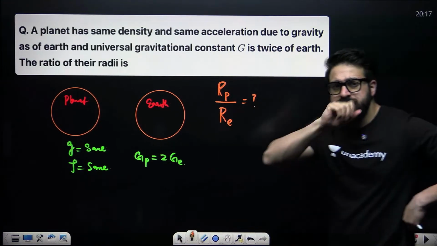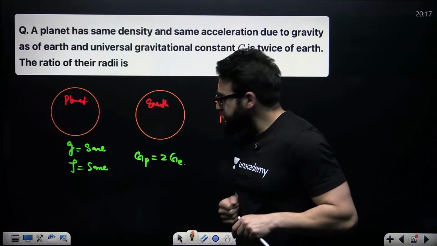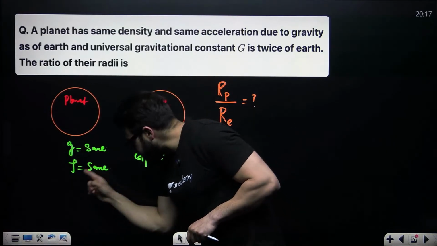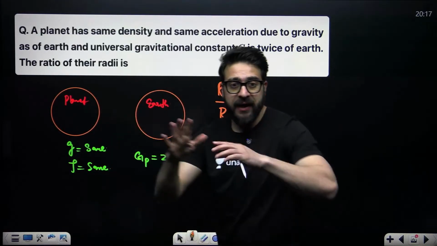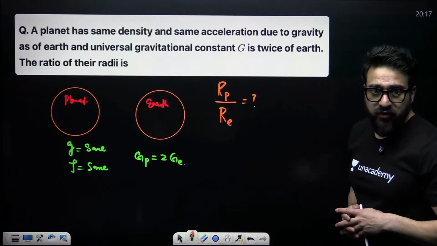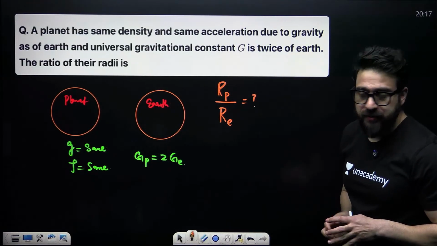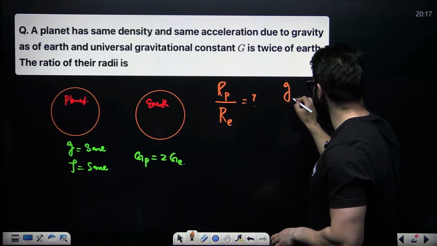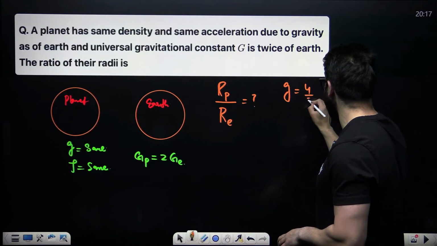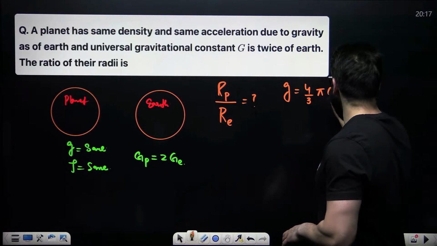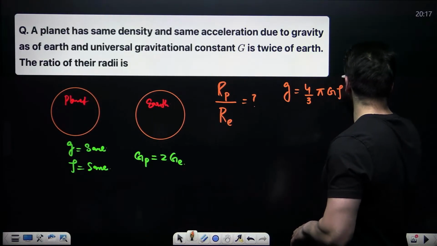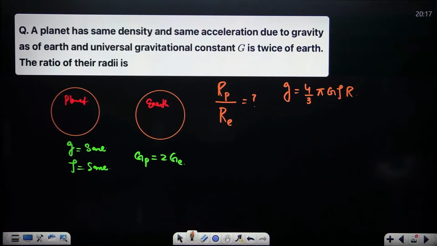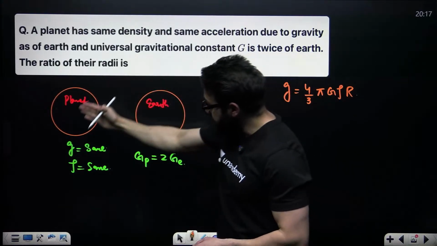Guys, in this particular case, density is given. Which formula am I supposed to use over here? Acceleration due to gravity is 4 by 3 pi G rho R. I'll use this formula because in the question, density is given.